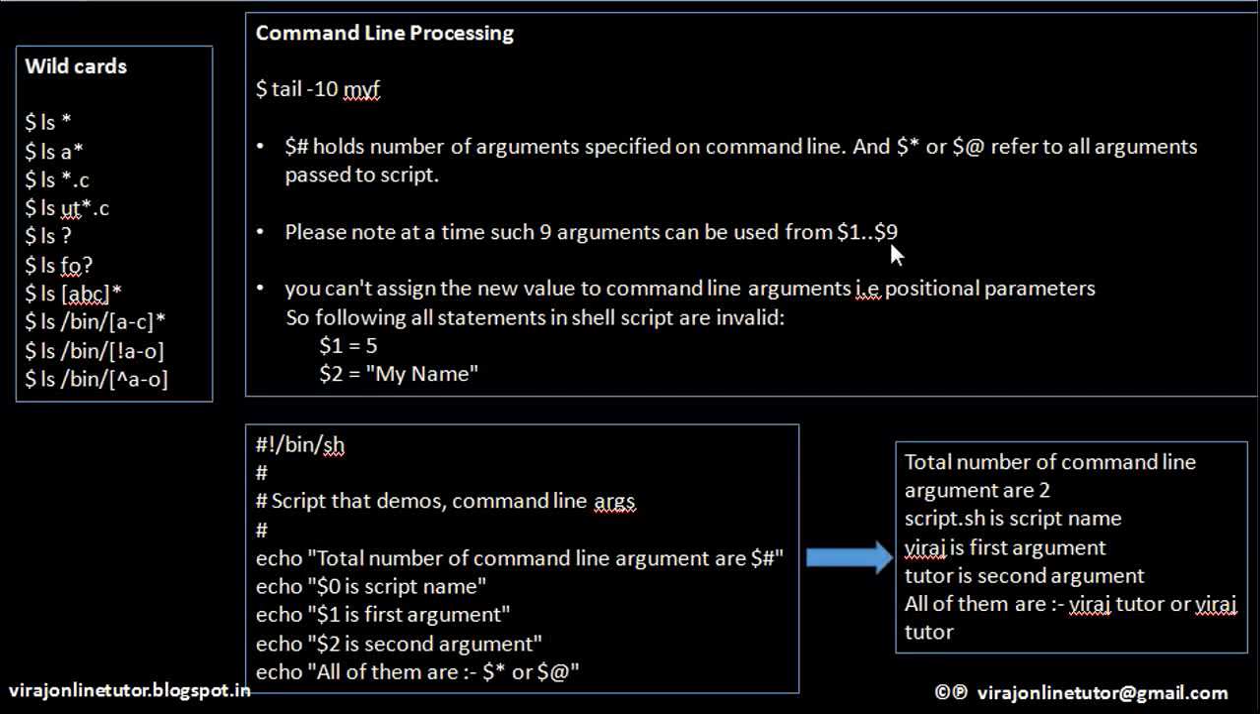So please remember that we cannot assign a new value to the command line argument's positional parameter. For example, $1, as I have just said, it depicts the first command line argument that is passed to your script. So we cannot save a different value into that. Same goes with $2. It's a command line argument which is the second in your command line argument list. So we cannot assign a new value to it. Clear?